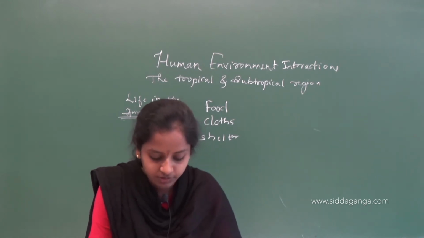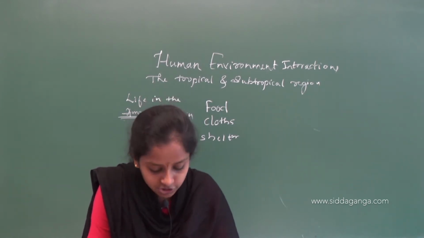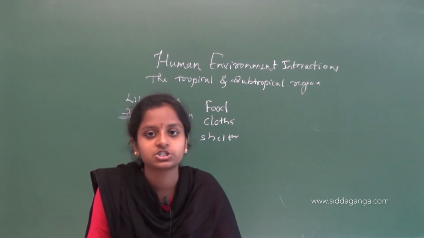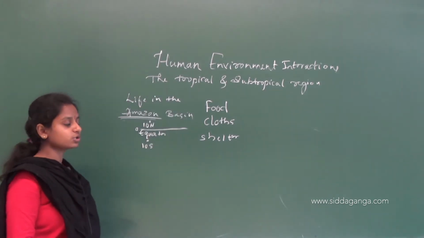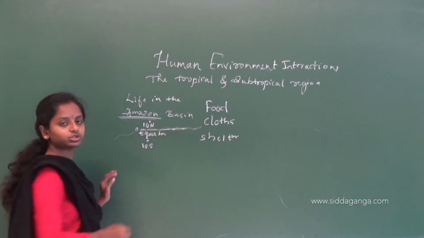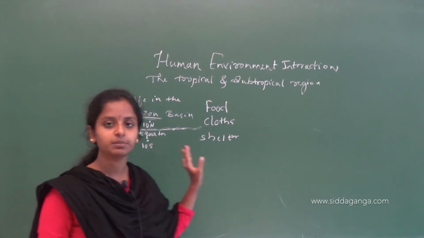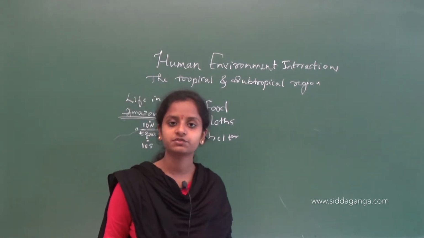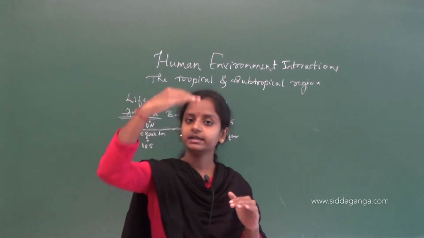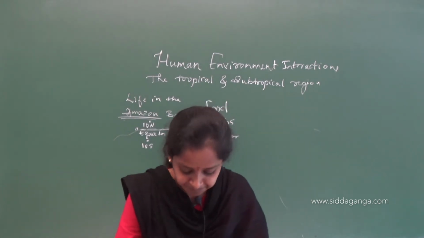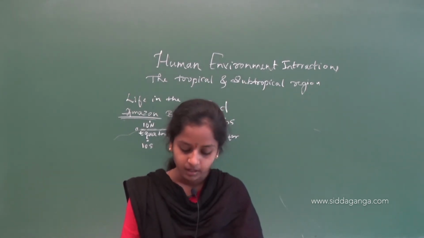So, it is referred to as the equatorial region. The river Amazon flows through this region, through the equator, which is situated between 10 degrees north and 10 degrees south.